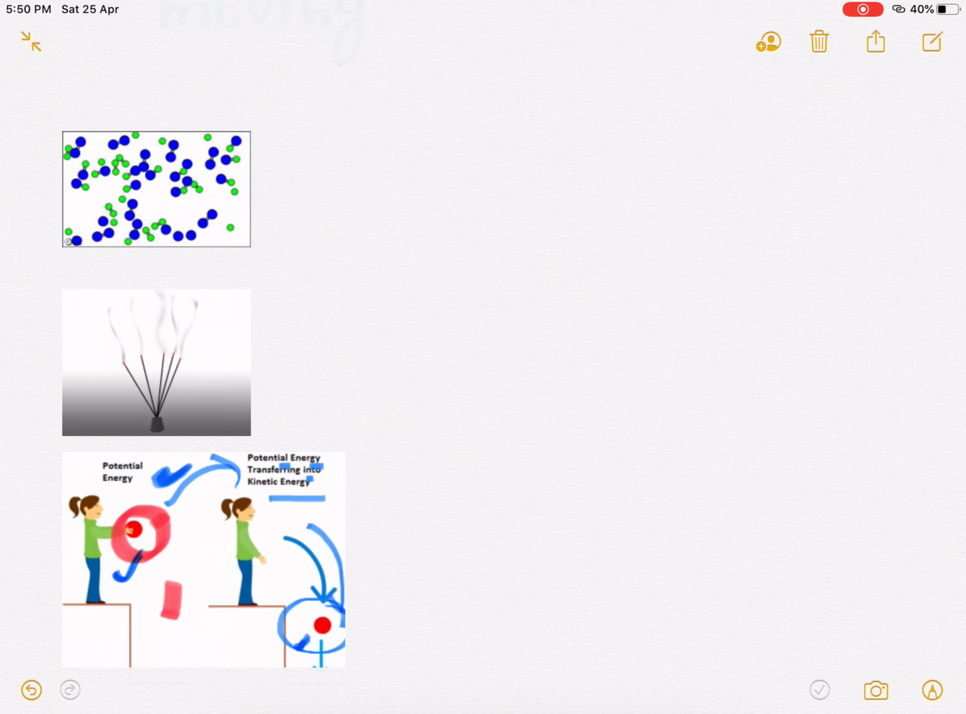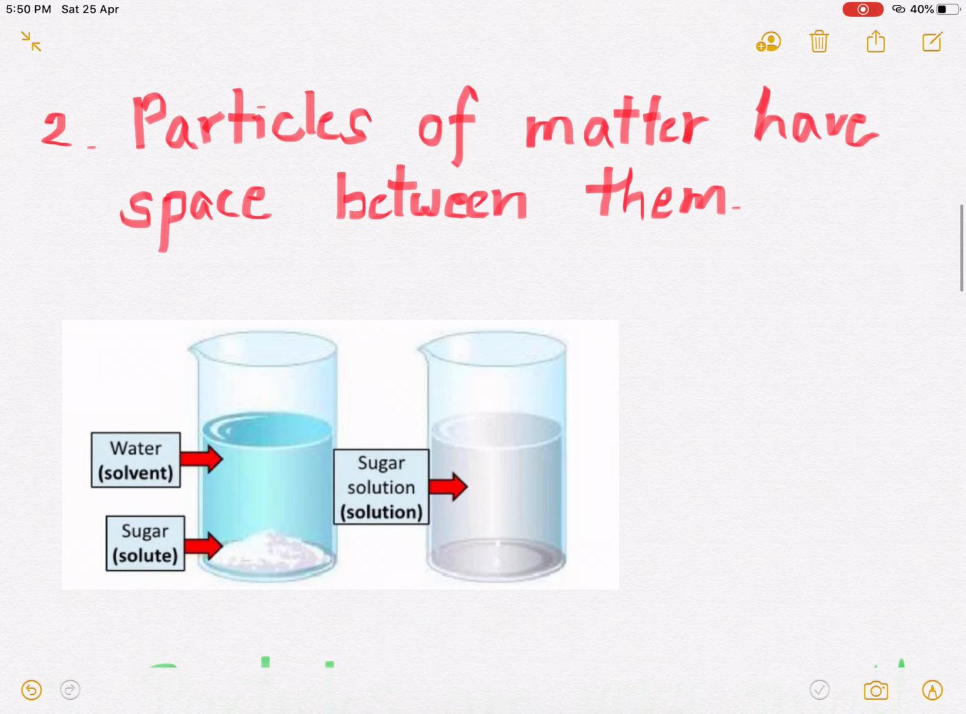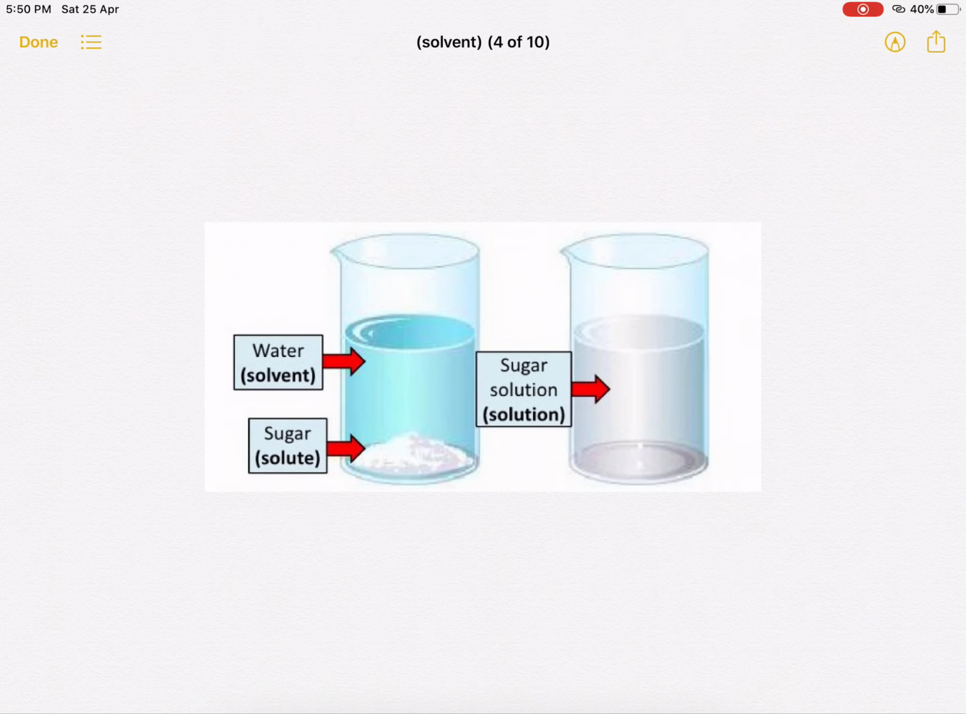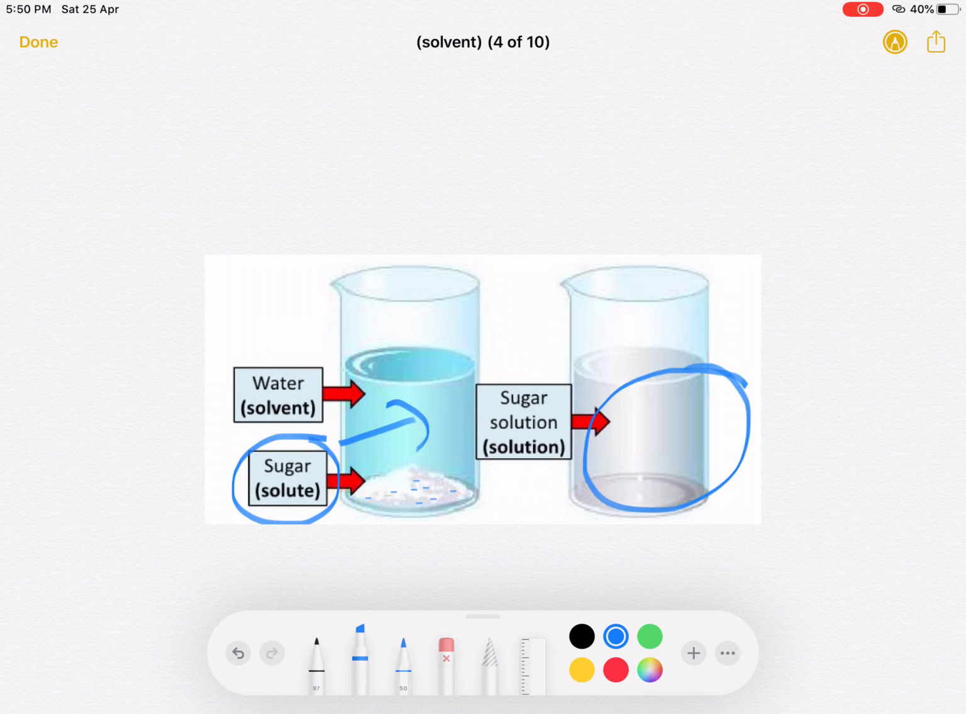Got it? After that, the second point is that particles of matter have space between them. How can you prove that? Look at this picture. If you dissolve sugar in water, here you can see sugar and water. If you dissolve the sugar in water, this is the solution we get, and you can see the level of water is the same. The level of water is not increasing.